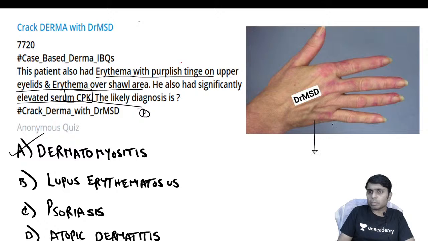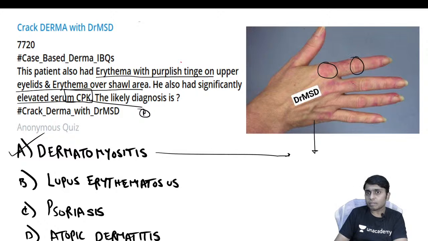And in the image you are able to see this Gottron's sign. So basically I will tell you what it is. You are able to see it in dermatomyositis. Here you are able to see erythema in the metacarpophalangeal joints and the interphalangeal joints. So basically in the knuckles, all the joint areas, you are able to see this erythema.